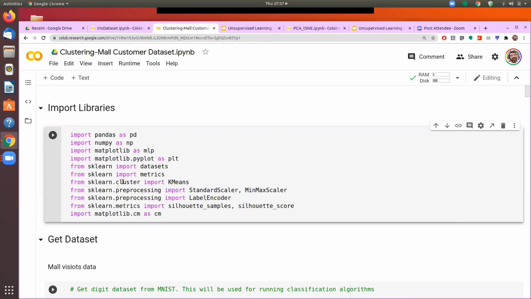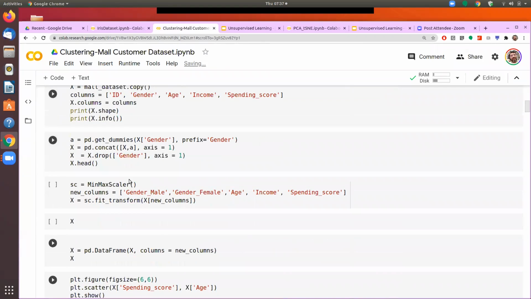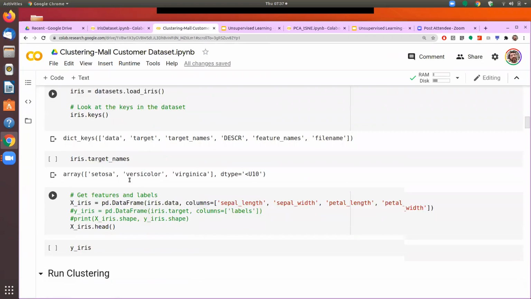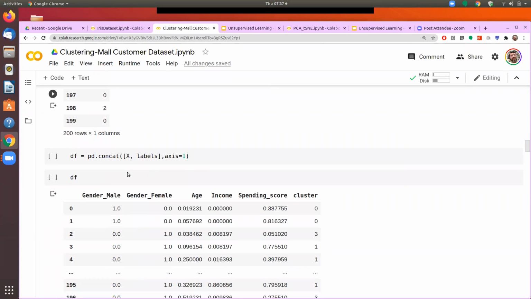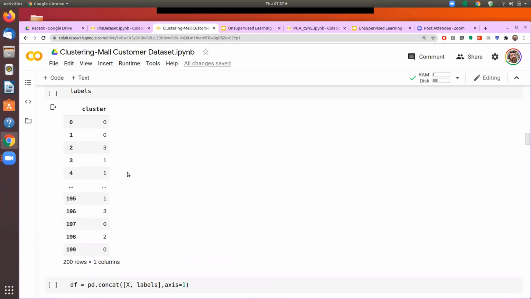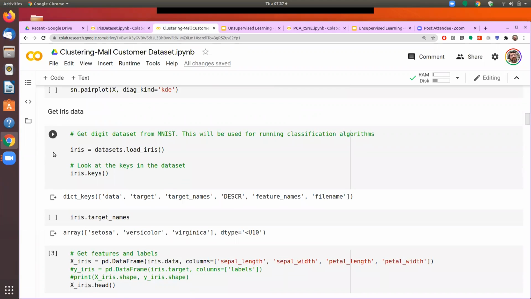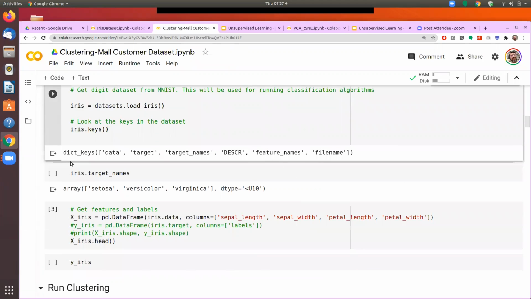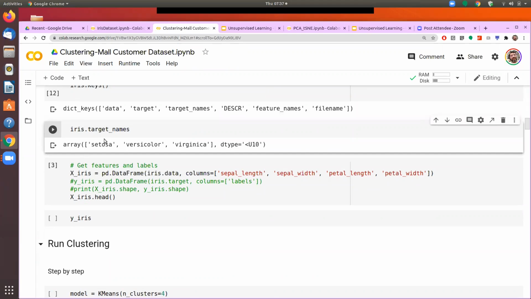So we start with importing the different libraries which we would use. It's a small data set we have seen several times. Today I'll just repeat one process on the iris data set. We'll import the iris data set. This one also has the label name or target name, which is given here: Setosa, versicolor, and virginica. These are the three varieties of the iris flowers.